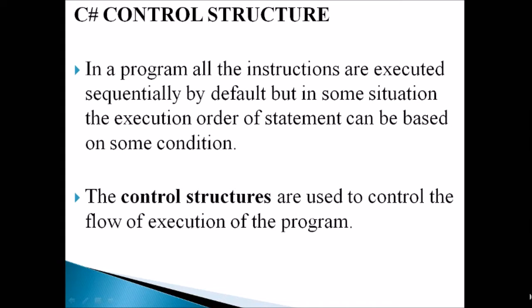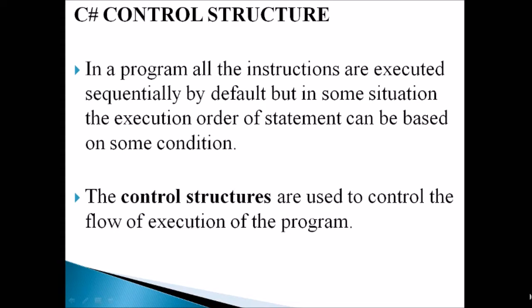Instead of sequential execution, there might be situations to execute a set of statements a number of times, to skip a set of statements, or to decide which set of statements should be executed based on some condition. For these situations we can use control structures.